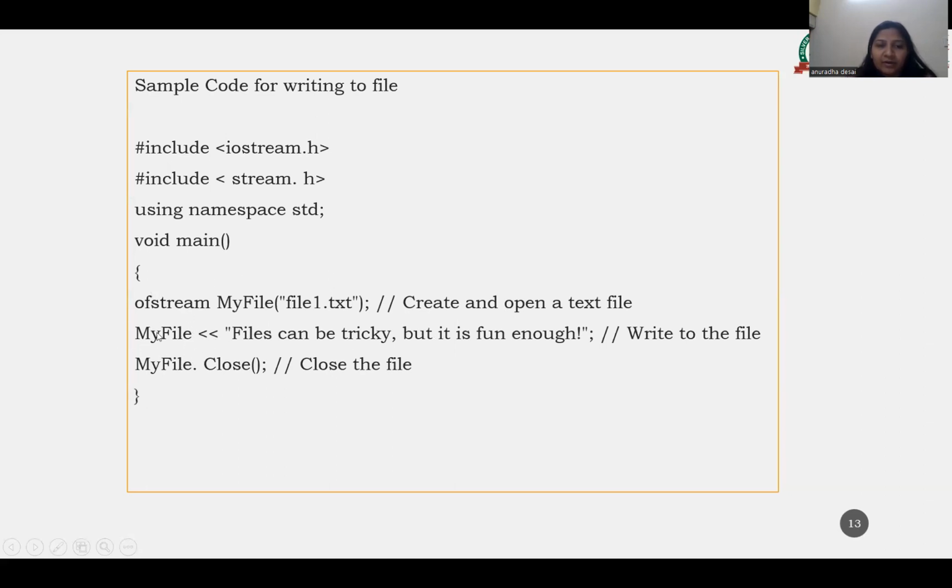We have written to the particular file, and then we have closed the file. So myfile.close, and then break. So this is how we can write to a particular file.